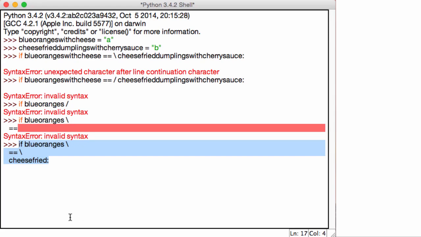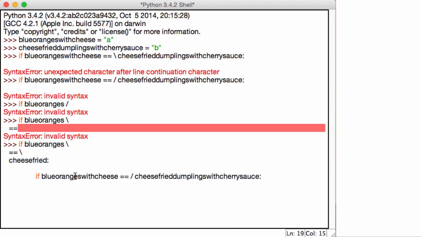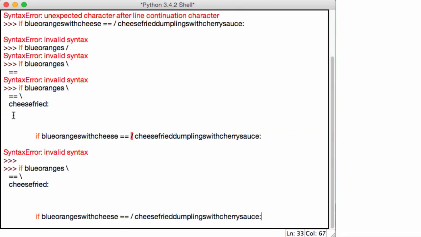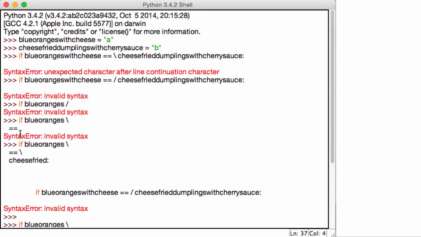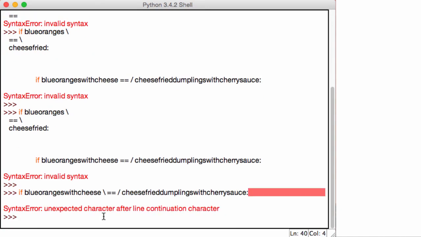These multi-line statements can be used anywhere. For example, let me bring this down over here. Let me get the error going. Invalid syntax, fantastic. I'm sorry about that, guys. Over here, let's get this blue oranges with cheese and this fried dumpling sauce. So I use a backslash, and okay, fine, I got you.